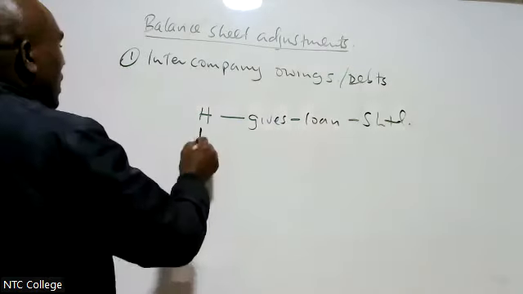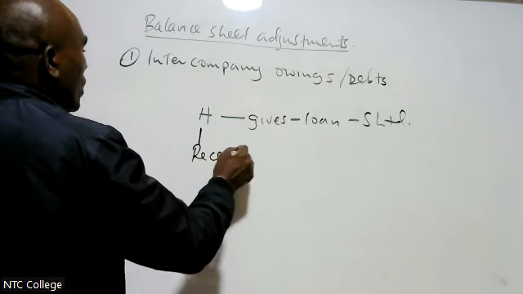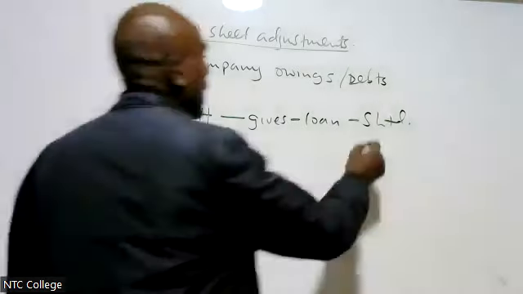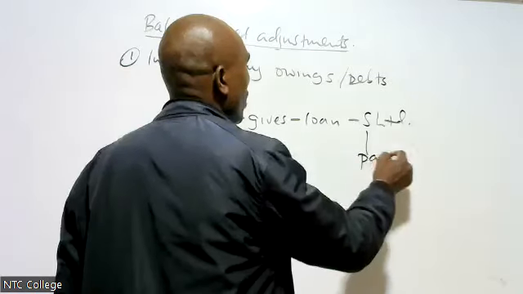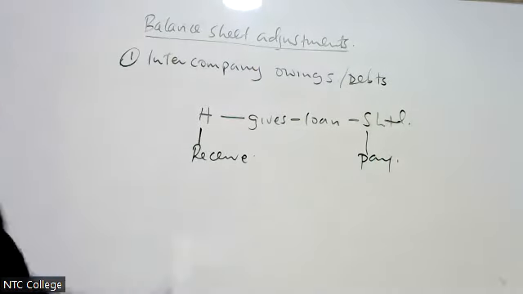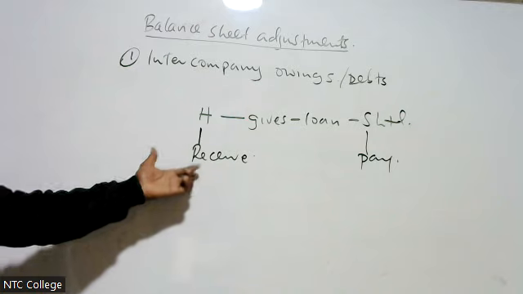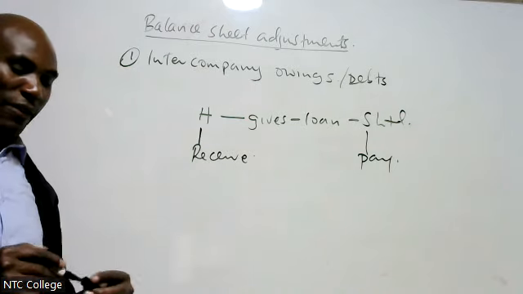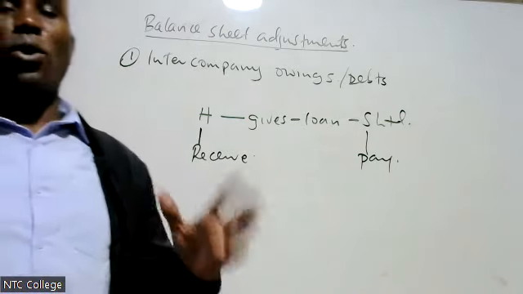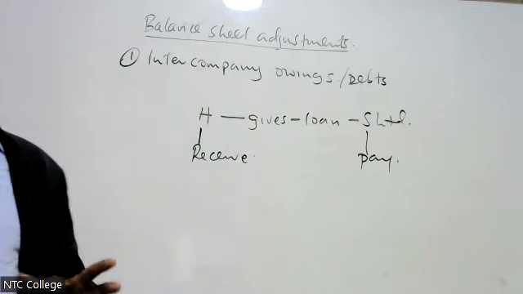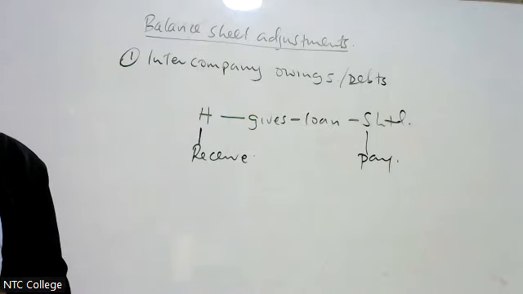Therefore, H says I need to receive my money. S says I need to pay the loan. That one is what we are calling intercompany debts or intercompany owings.